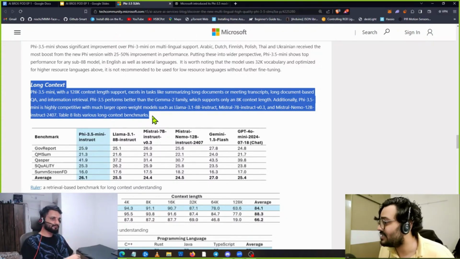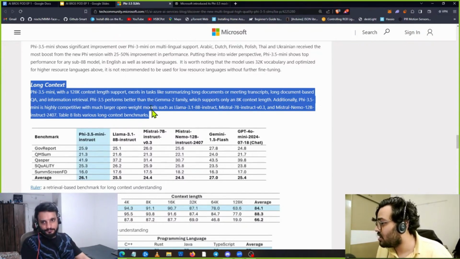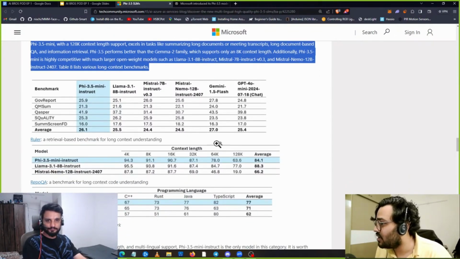It can do question answering. Let's say, on this stream, a user asks, find me when they were talking about the O1 model, right? This kind of question answering can happen. So Phi 3.5 performs better than Gemma 2, which is Google's smaller model, which supports 8K context length. And this is basically a long context.